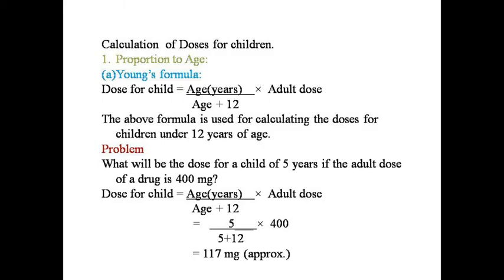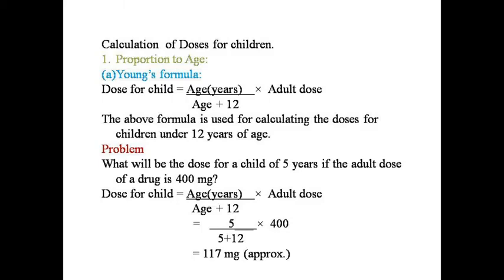For example, what will be the dose for a child of 5 years if the adult dose of a drug is 400 mg? Dose for child is equal to age in years upon age plus 12 into adult dose, according to Young formula.